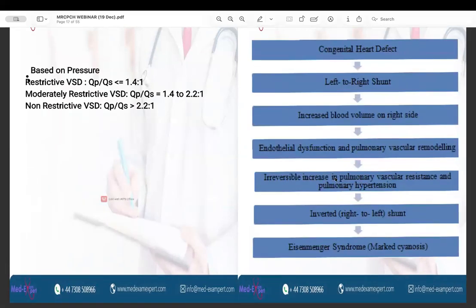So this flowchart again shows the pathophysiology. In the presence of a congenital heart defect which has left to right shunt, there is increased blood volume on the right side. This leads to endothelial dysfunction and pulmonary vascular remodeling. This results in irreversible changes in the pulmonary vascular resistance and leads to pulmonary hypertension. When there is pulmonary hypertension, the blood is no longer accepted in the pulmonary circulation from the systemic circulation. So there is reversal of the shunt. Instead of being left to right, the shunt becomes right to left, and hence there is Eisenmenger syndrome, and there is marked cyanosis and there is clubbing as well. So I hope the pathophysiology is now clear.